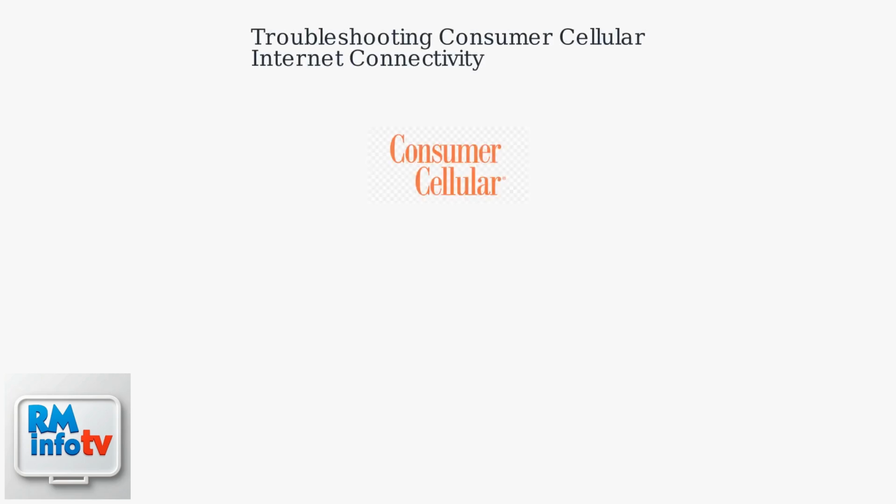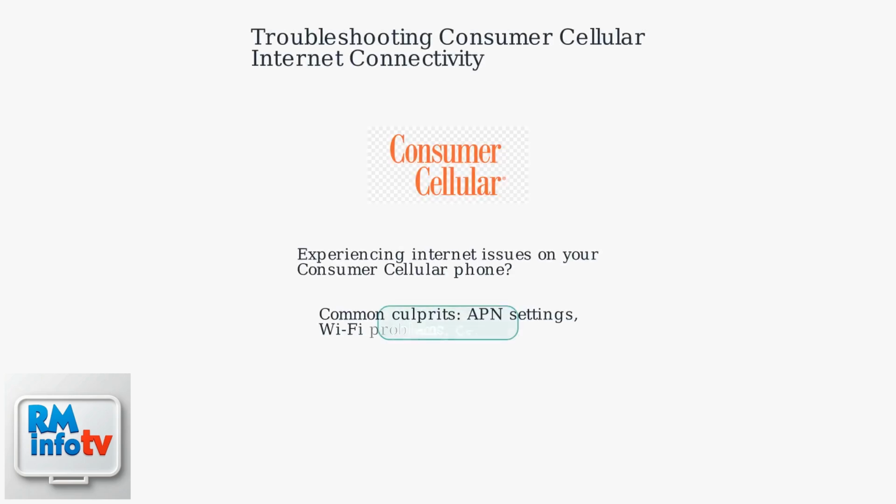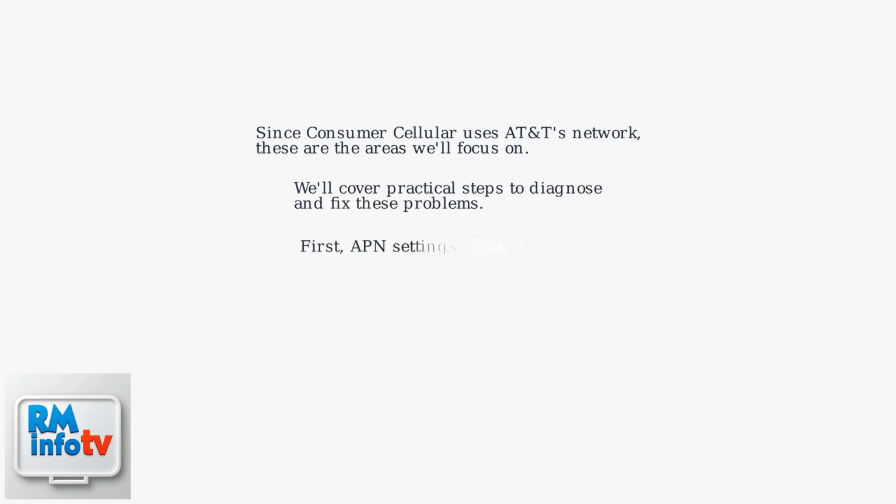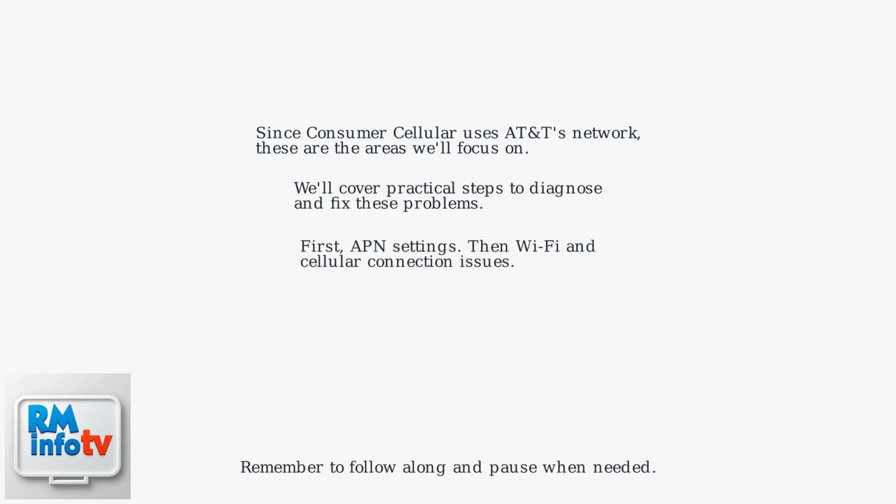Experiencing internet issues on your Consumer Cellular phone? Let's get you back online. The most common culprits are incorrect APN settings, Wi-Fi problems, or cellular data issues. Since Consumer Cellular uses AT&T's network, these are the areas we'll focus on. We'll cover practical steps to diagnose and fix these problems, helping you restore your internet connection quickly.